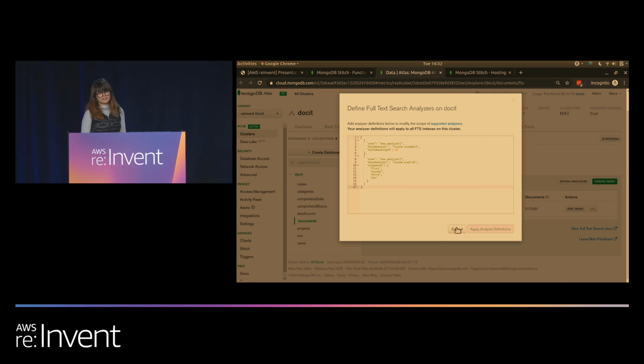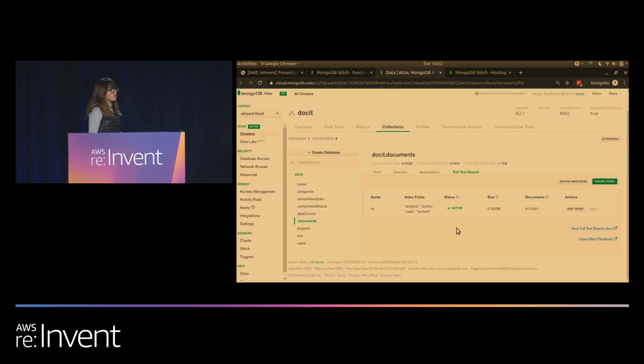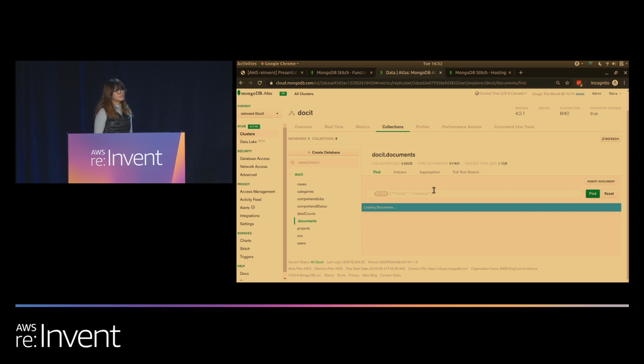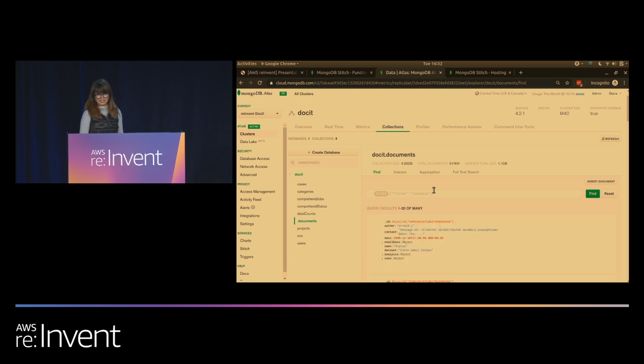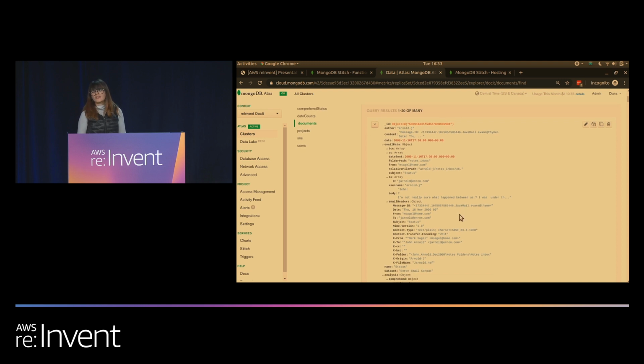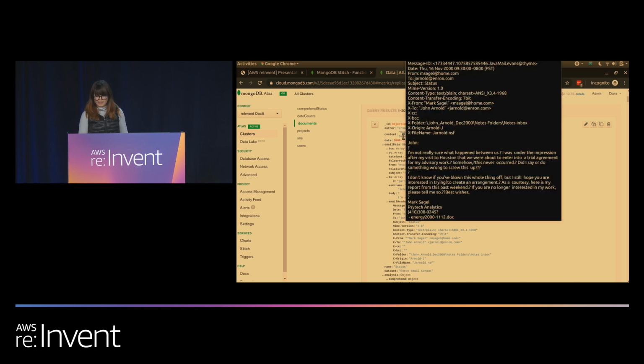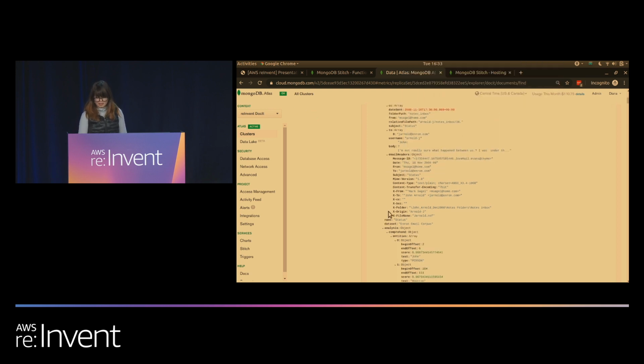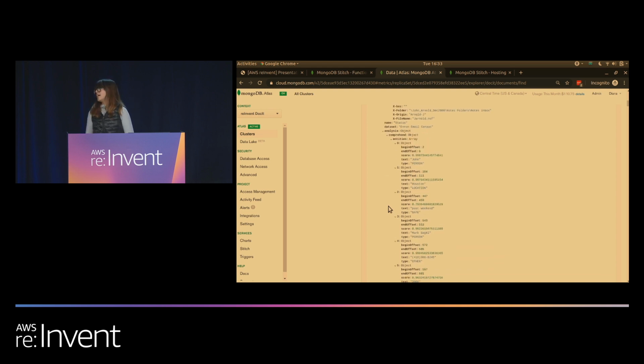Part of creating a text search index first involves understanding the content better. So for that, we can use the Atlas Data Explorer to become familiar with our data. Here we have our documents collection, and we have the JSON documents that Ralph showed you earlier. So from looking at this document, what are some of the fields we may want to index? Right, so probably the author, the email contents, and the results from Comprehend.